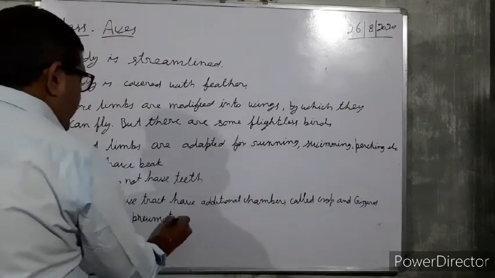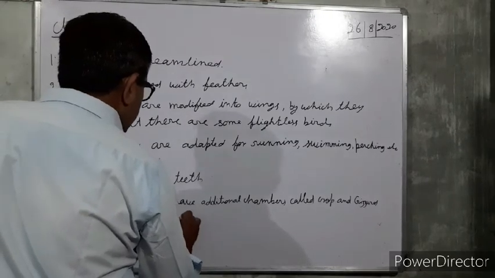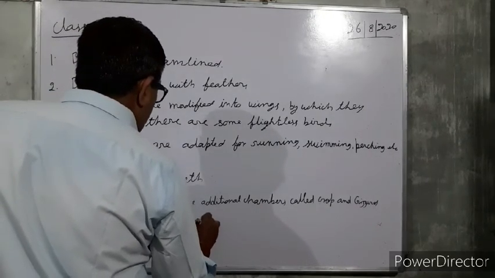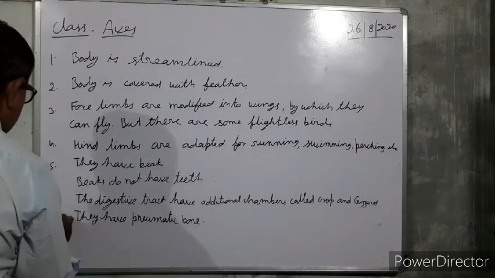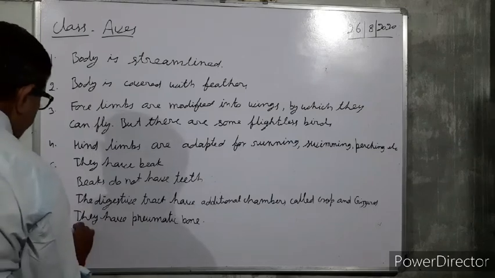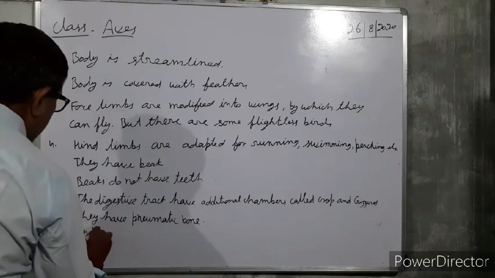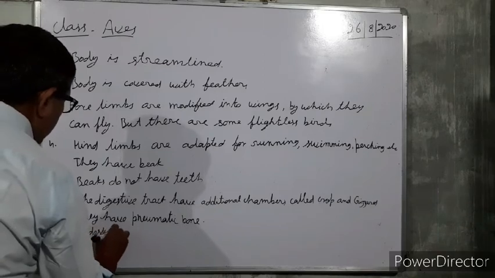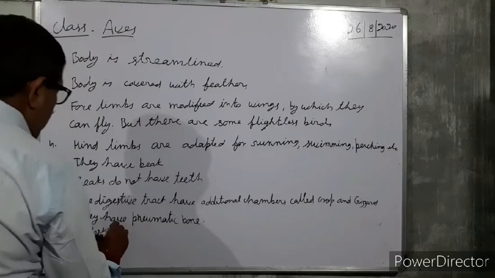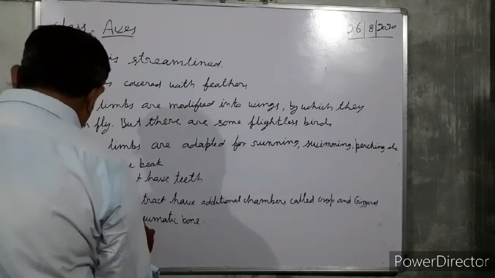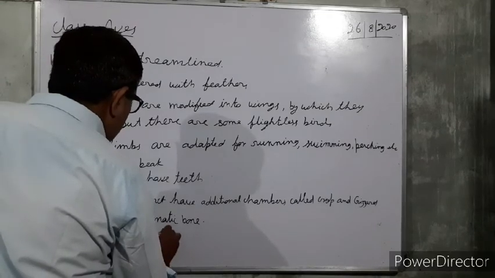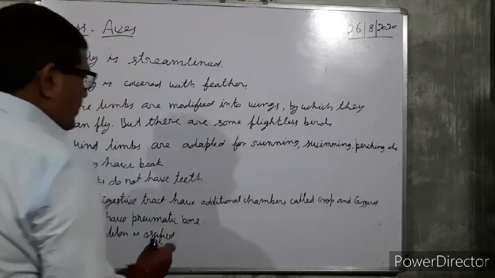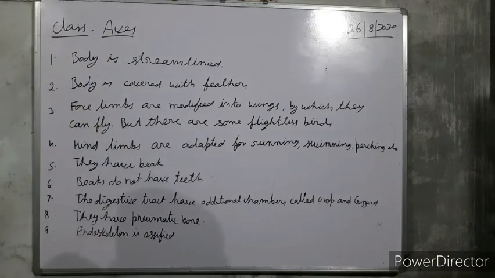They have pneumatic bones. And the endoskeleton is ossified. Ossified means it is made up of bones.